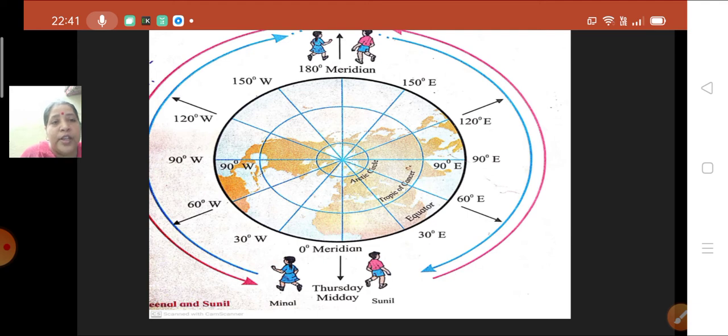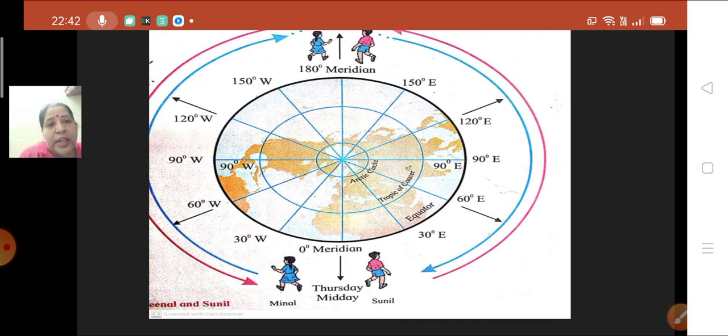We know what difference is there from 0-degree to 30-degree. 30 longitudes are coming here. And one longitude is equal to how much difference? 4 minutes. So 30 longitudes means 30 multiplied by 4, that is 120 minutes. 120 minutes means how many hours? 2 hours. From 0-degree to 30-degree, there is a time difference of 2 hours. So at 0-degree, if it is 12 p.m., what will be the timing at 30-degree west? 12, 11, 10. It will be 10 a.m.